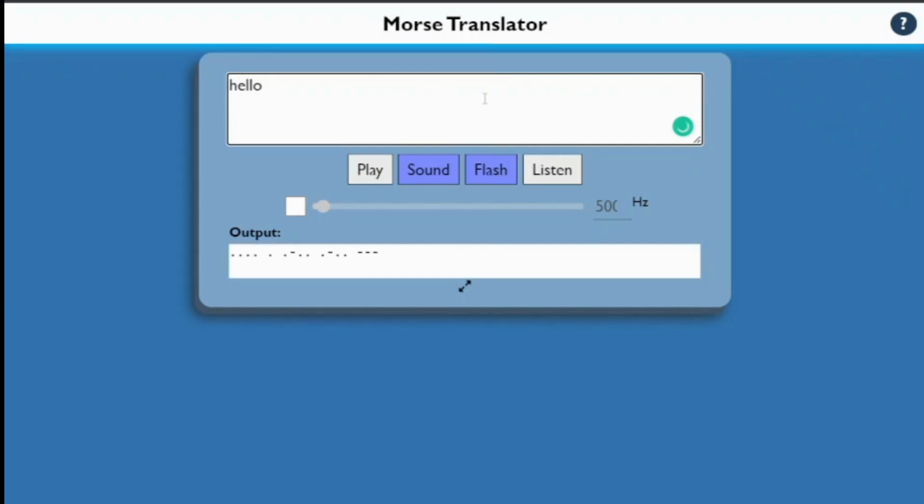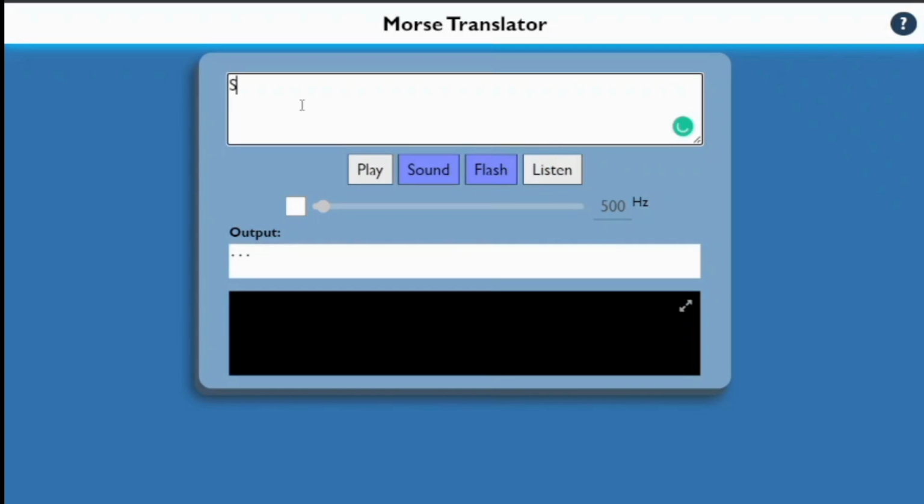At this point we can type in any text and it will convert that to Morse code, as you can see here. And we can also type Morse code and it will detect that it is Morse code and translate that to readable English letters. And I also added a flashy container. Why? You'll see in a moment.